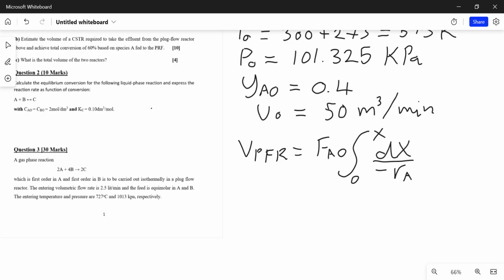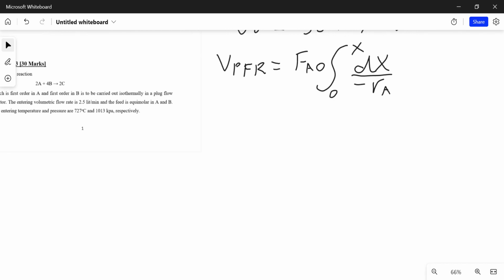Ra is the rate of reaction. Now, this is interesting in how we're going to solve it.